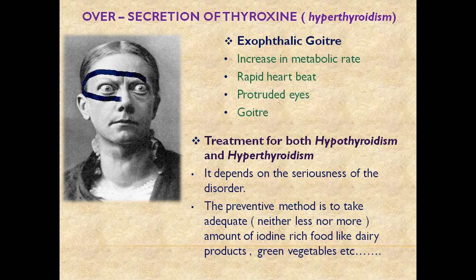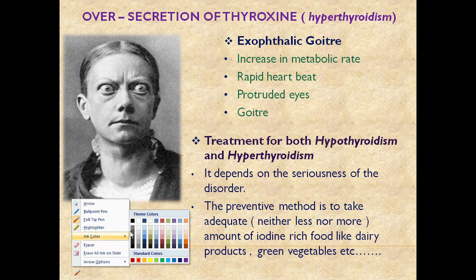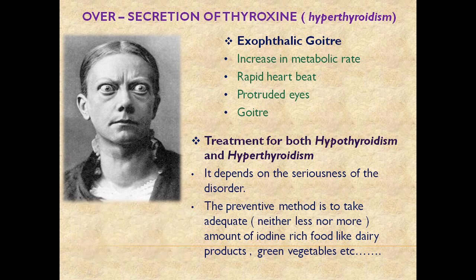So protruded eyes means this one. As you can see, protruded eyes means the eyes seem to come out of the socket. You know the socket, that is the optic socket.